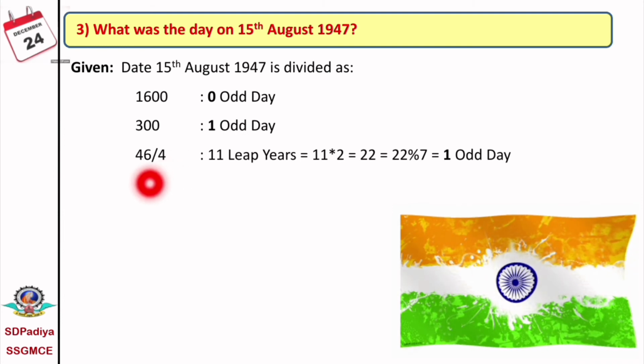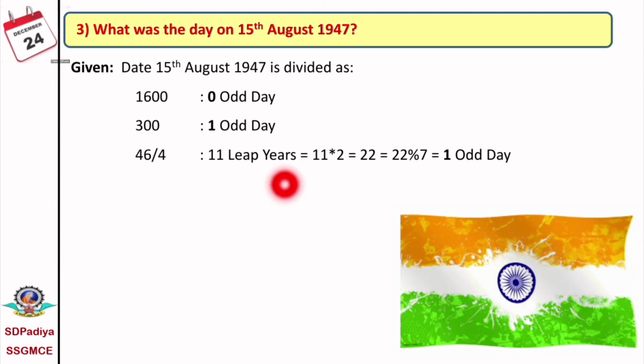We have to find out in this 46, how many are ordinary years and how many are leap years. 46 divided by 4, then this value is 11 point something. Therefore, we have to consider 11 leap years. Every leap year has 2 odd days, therefore 11 times 2 equals 22, and 22 mod 7 is equal to 1 odd day.